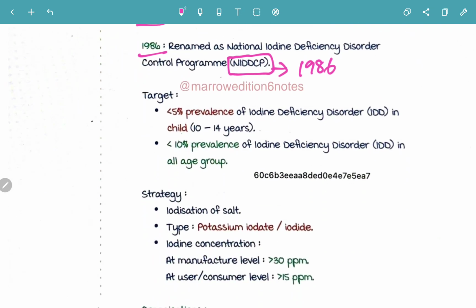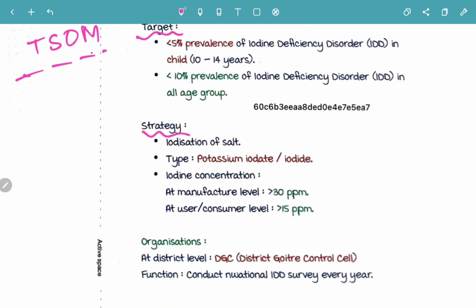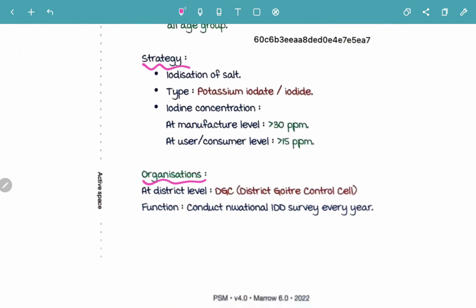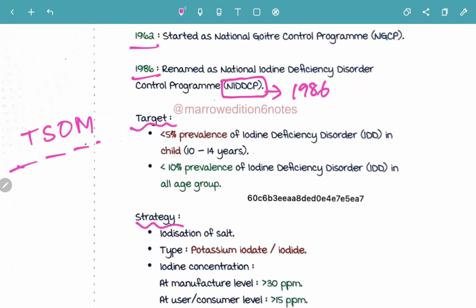Now we will be briefly discussing this program under these headings: TSOM. What is TSOM? T for target, S for strategy, O for organization, and M for monitoring. First, target.